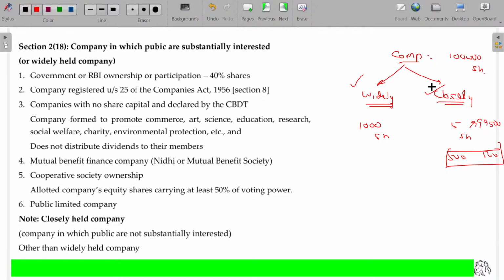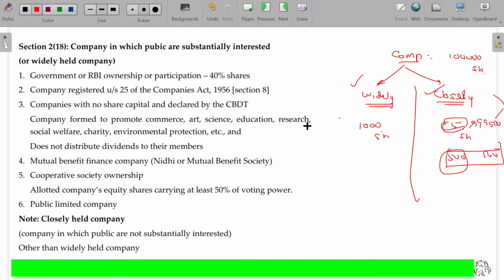A closely held company seems to be like a private company or a small private partnership. Only these five will dominate all the 500 people. No one can dominate these five. So naturally, the decision made by them will be final. This will be called closely held. This will be called widely held.